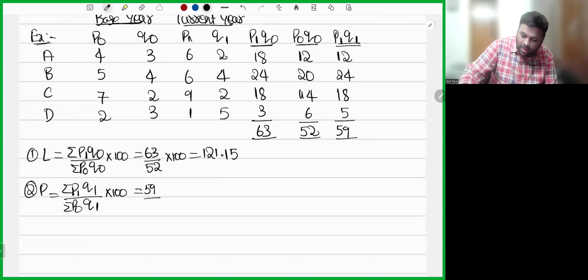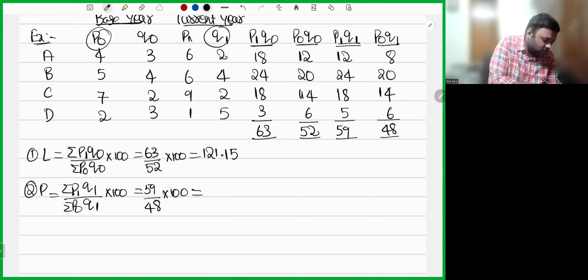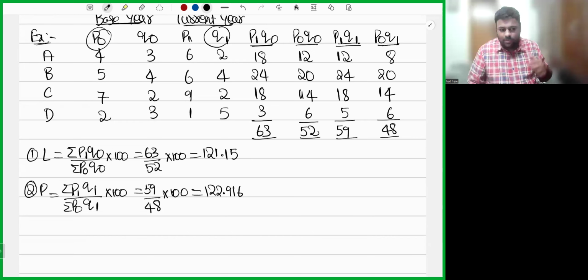Now P0 Q1: P0 we have here, Q1 we have here. 4 into 2, 8. 5 into 4, 20. 7 into 2, 14. 3 into 2, 6. 48. So 59 divided by 48 into 100, 122.916. So we got the Laspeyres index number and the Paasche index number. Both index numbers we got.